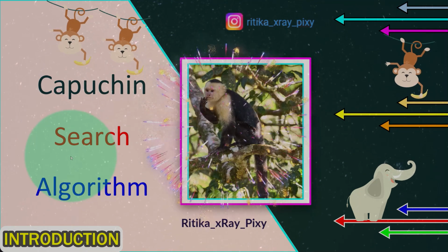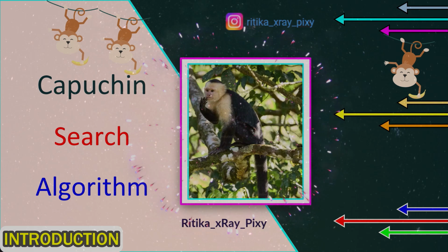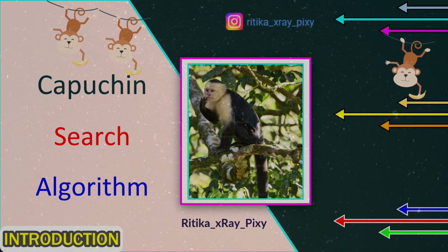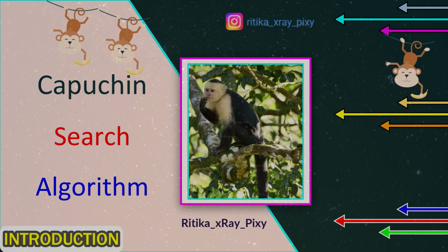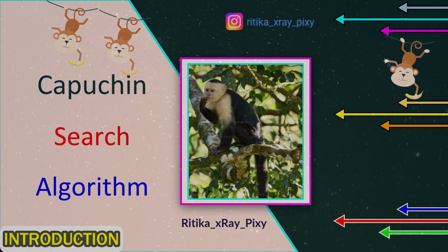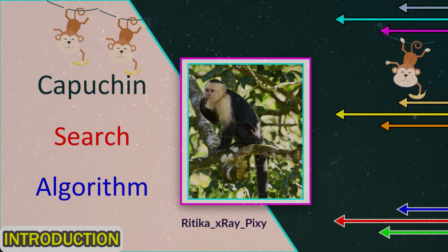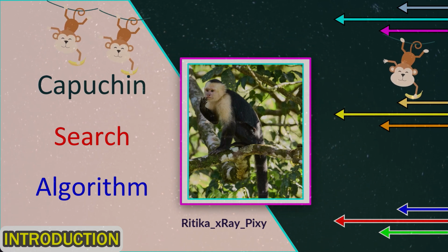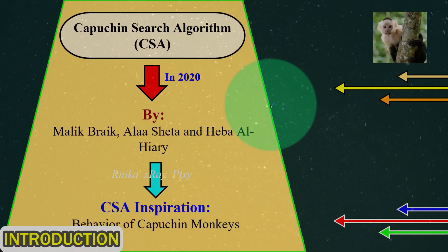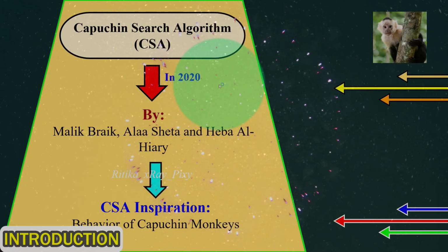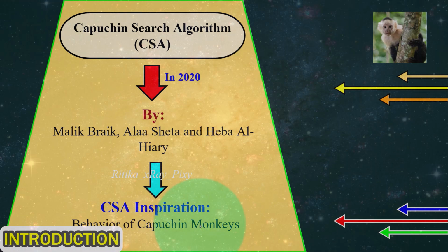In this video, we will discuss a new optimization algorithm, that is Capuchin Search Algorithm. This algorithm is basically inspired by the Capuchin activities, their food search behavior, and different strategies they use for survival in real life. All these are simulated in this algorithm to find the optimal solution to different optimization problems. This algorithm was introduced in 2020, and the main inspiration behind it is the behavior of Capuchin monkeys.